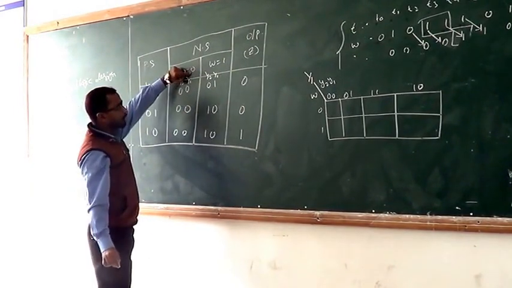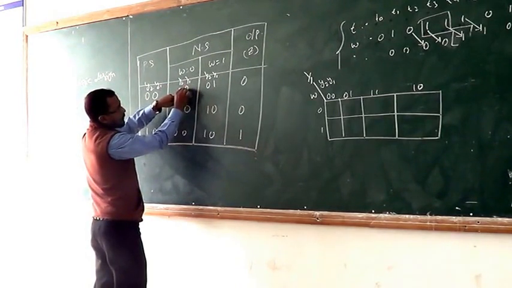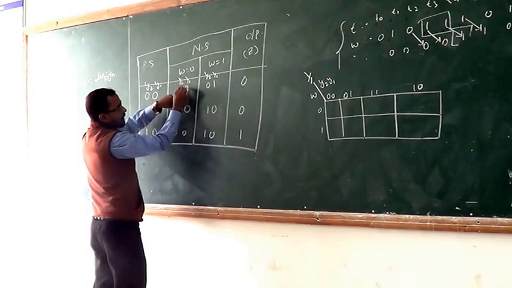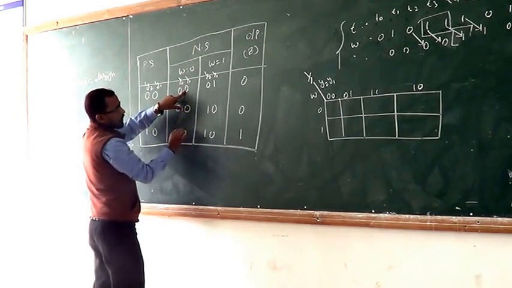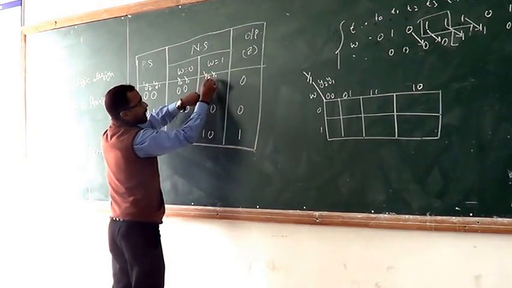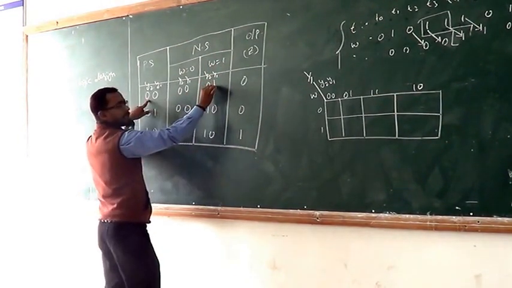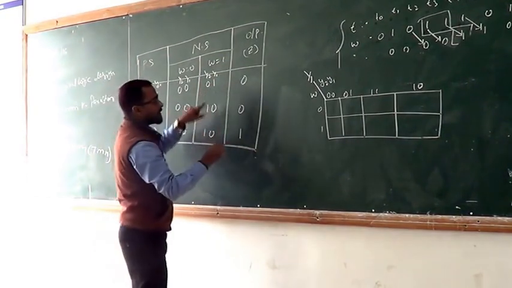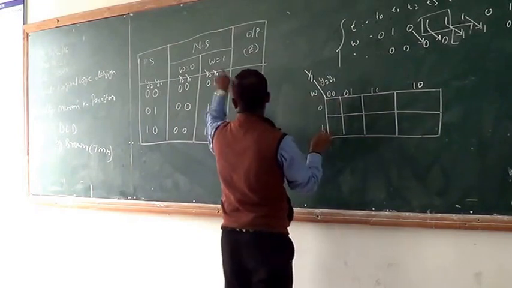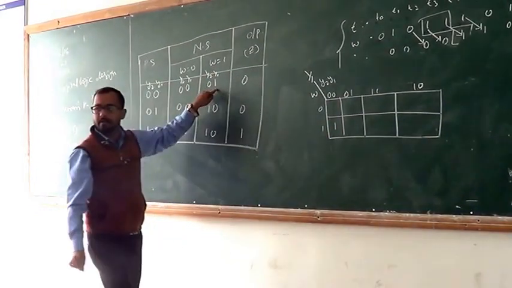At w equals 0, y1 is 0 0 0. At w equals 1, y1 is high when the present state is 0 0. That means the present state is 0 0 and w is equal to 1. We got y1 equal to 1. Understand what I am doing here?